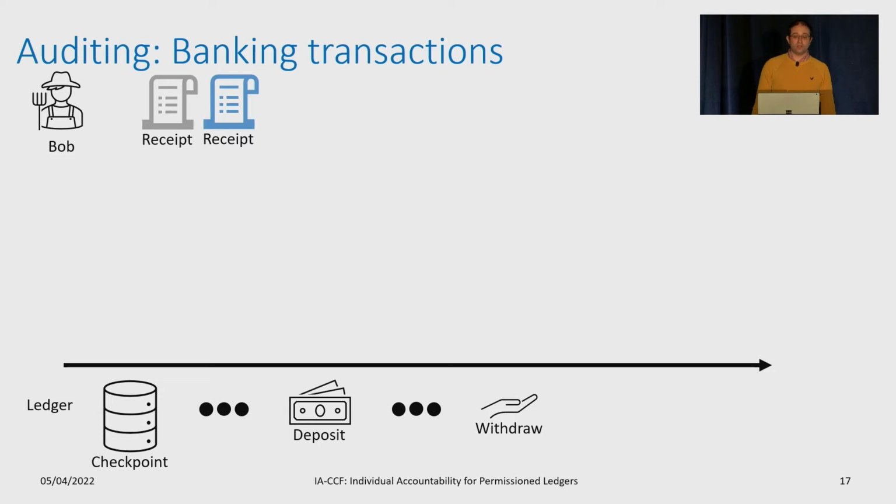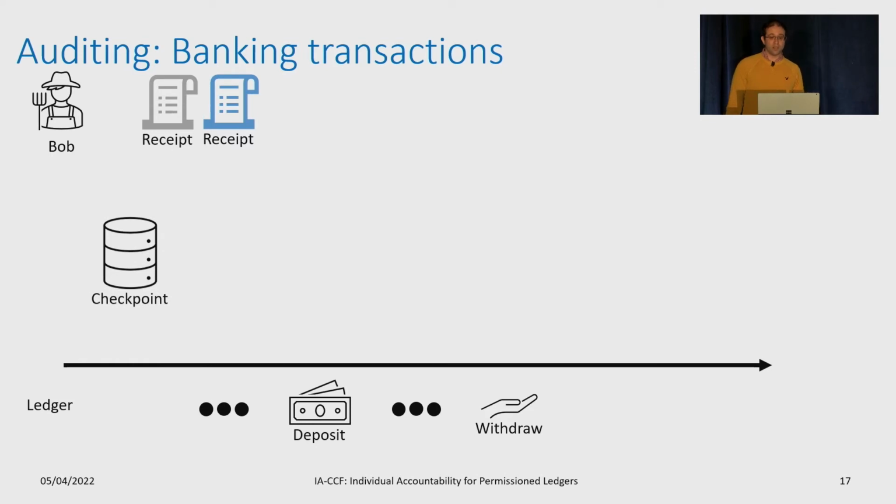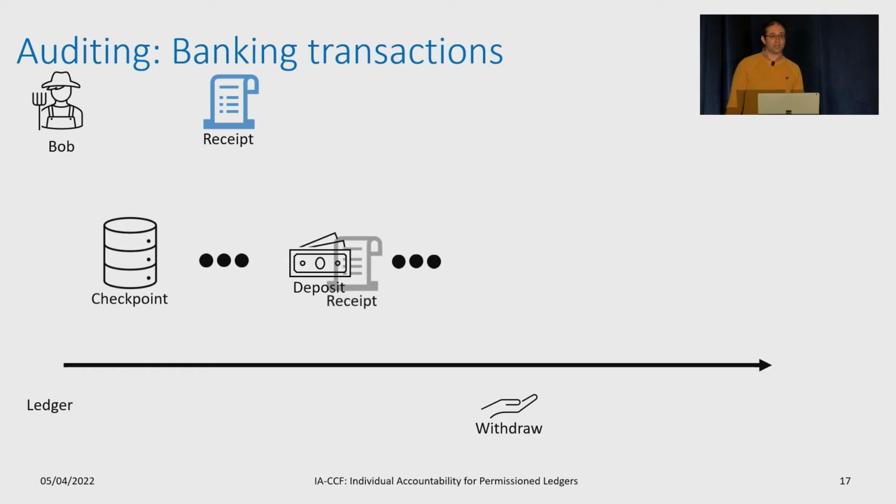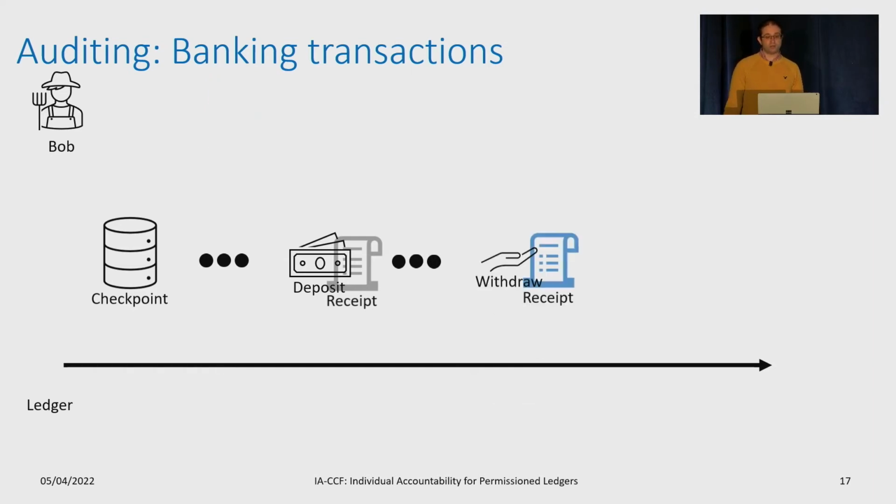To perform the audit, Bob obtains a copy of the ledger and checkpoint from one of the replicas. Bob loads the checkpoint, then he will execute several transactions from the ledger. Next, he re-executes Alice's deposit transaction and matches it to her receipt. Then he executes some more transactions from the ledger, re-executes his withdrawal transaction, and matches to a receipt.